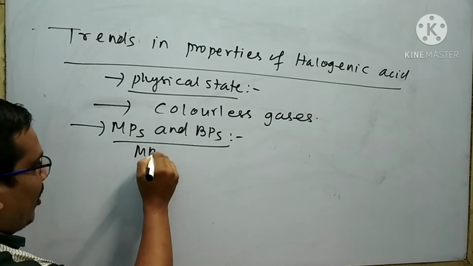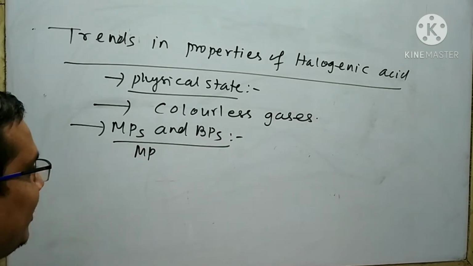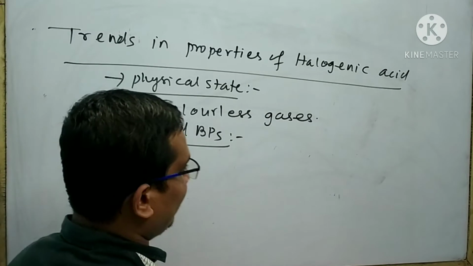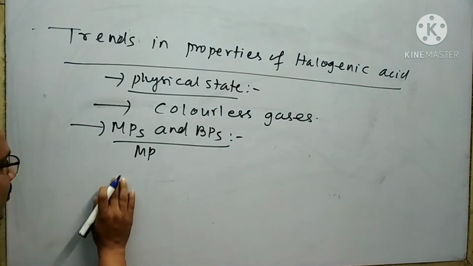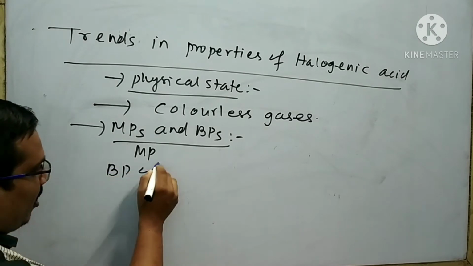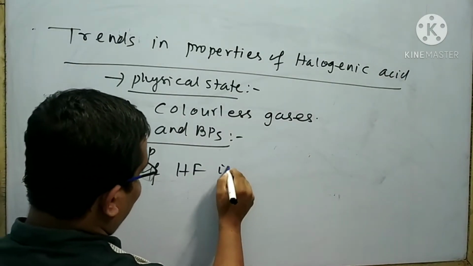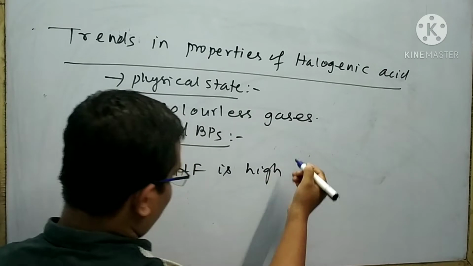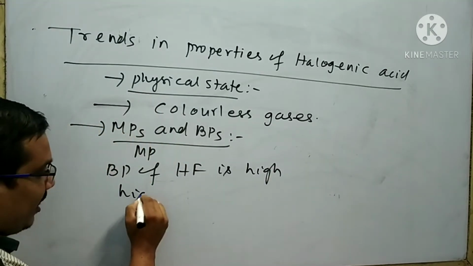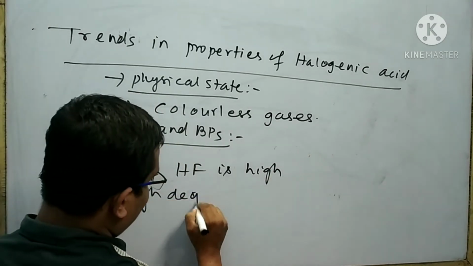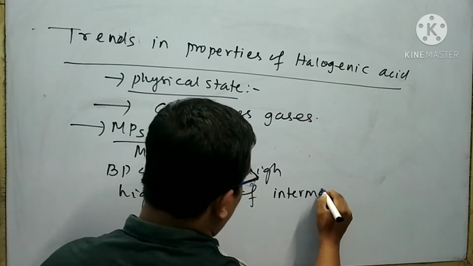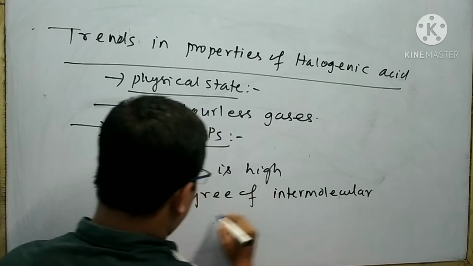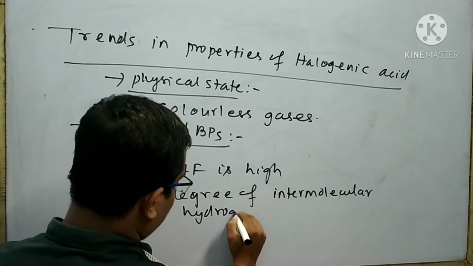The melting point increases with increasing atomic mass of hydride of halogen. The boiling point of HF is high. This is due to high degree of intermolecular hydrogen bond.